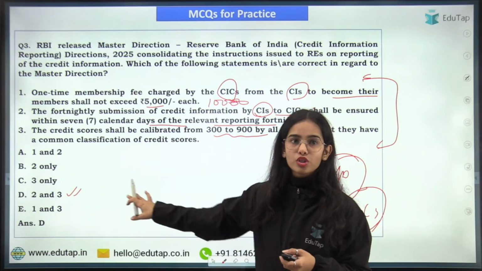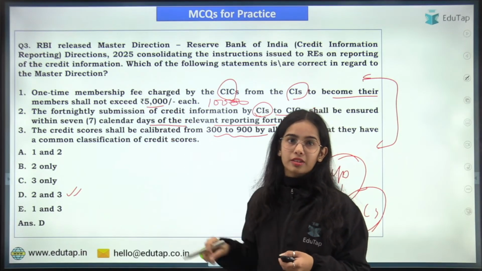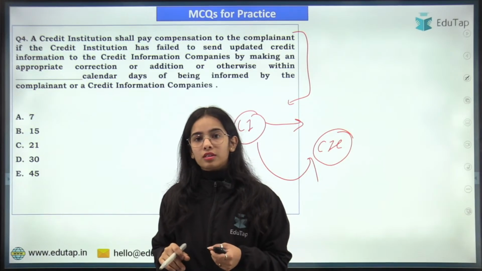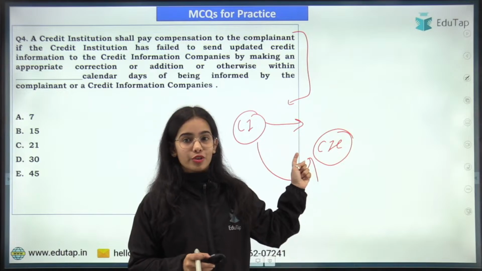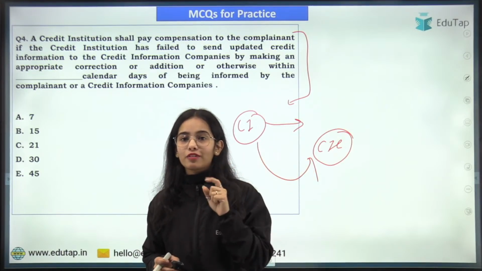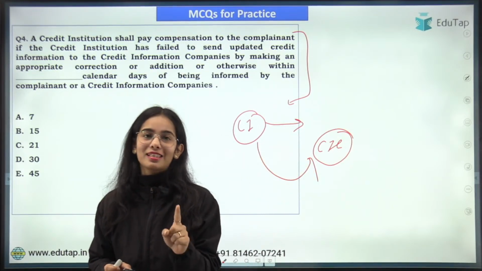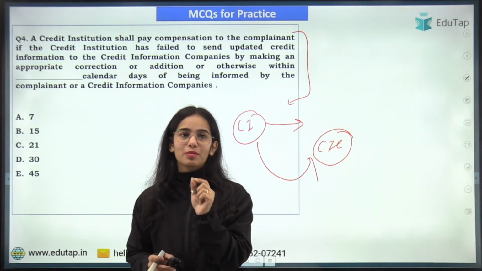Yes, here the answer was 2 and 3, no? Second and third were correct. 30 days, are you sure? We are only talking about the credit institution. See the question very carefully. Okay, Swapnil has given the right answer. Very good. Only Swapnil was able to answer correctly.